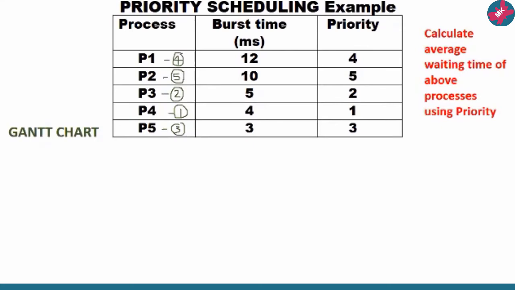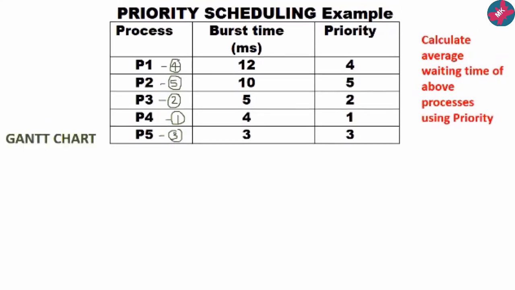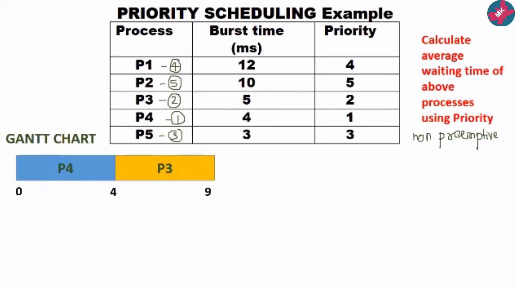Now let us draw the Gantt chart. First, as I have told you, P4 will be executed. Since nothing is mentioned, I will consider this as non-preemptive. P4 is supposed to execute for 4, so the first block will be from 0 to 4 milliseconds. Afterwards, the next process to be executed is P3. P3 is to be executed for 5 milliseconds, so it will end at 9.